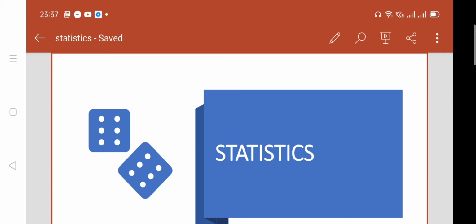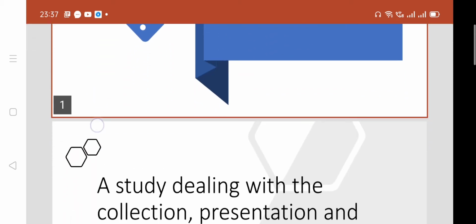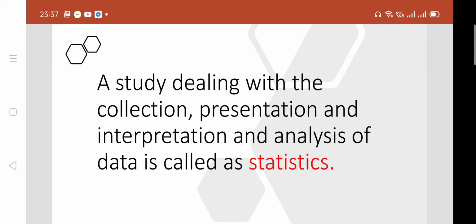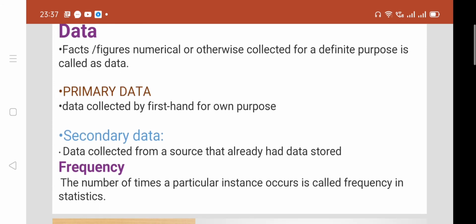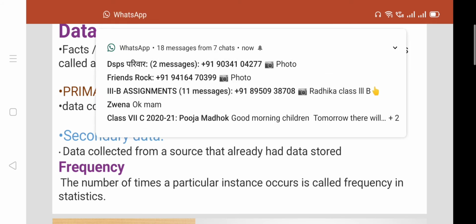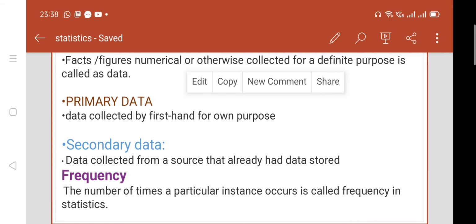In statistics, this is the branch of mathematics where we deal with data. Statistics is a study dealing with the collection, presentation, interpretation and analysis of data. Data is facts, figures, numerical or otherwise, collected for a definite purpose, is called data.